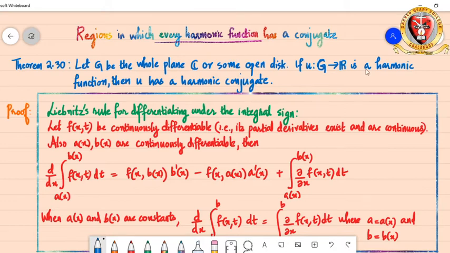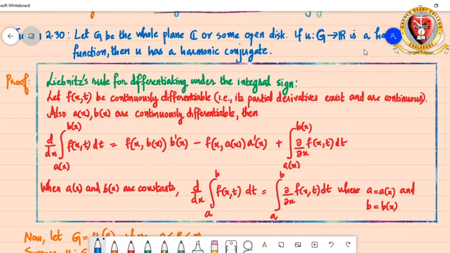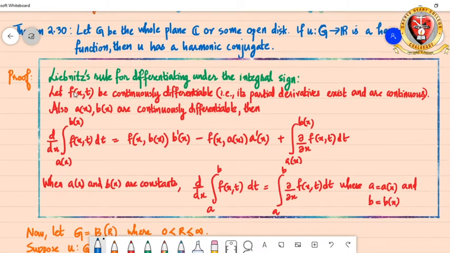So before moving on into the proof, let's just recap the Leibniz rule for differentiating under the integral sign. Suppose f of x,t is a continuously differentiable function, that means its partial derivatives exist and are continuous.